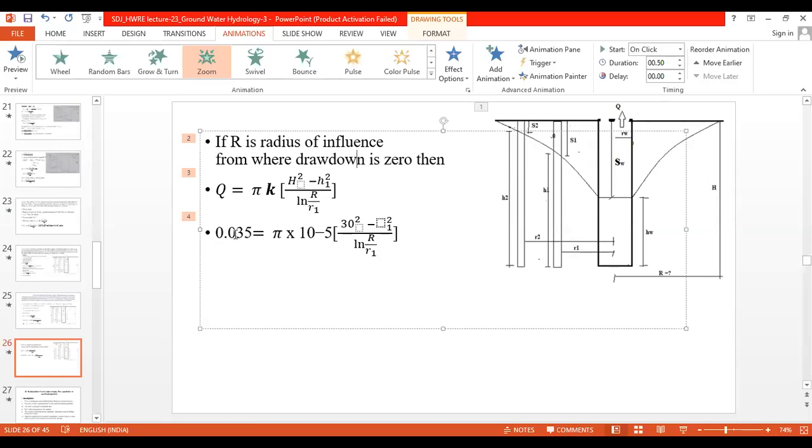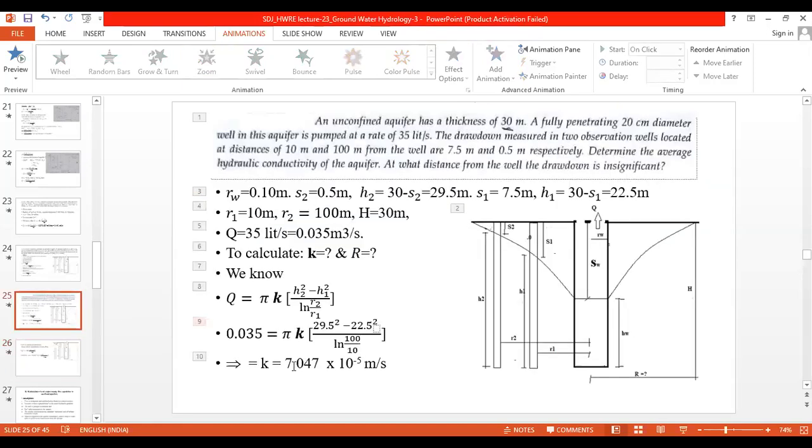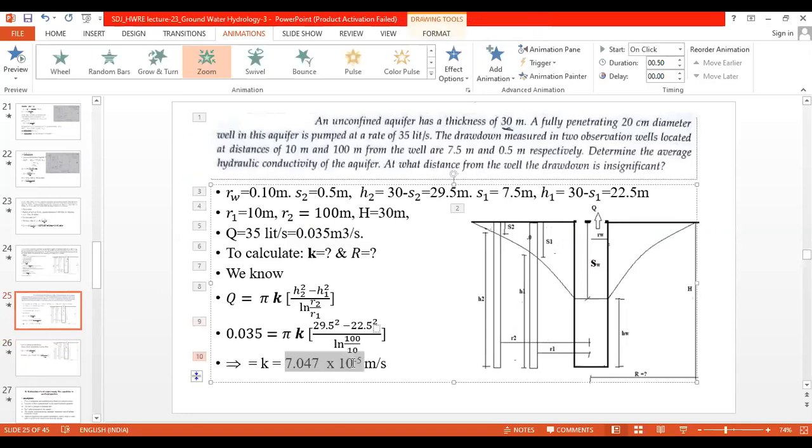Now put in the values: Q is 0.035 into K, how much was it, 7.04748 we have considered, into 10 raised to minus 5. I will copy that from here so that it will be easy to understand.